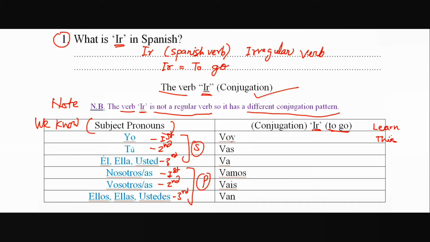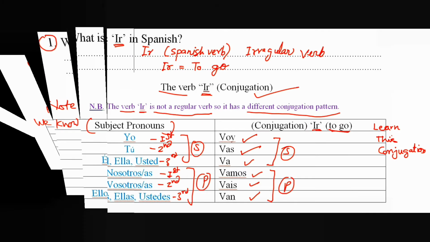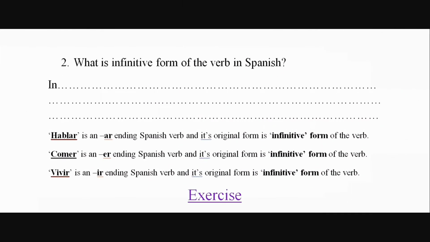Ir is to go. So irregular conjugation is voy, vas, va for first, second, third person singular, vamos, vais, van for first, second, third person plural.